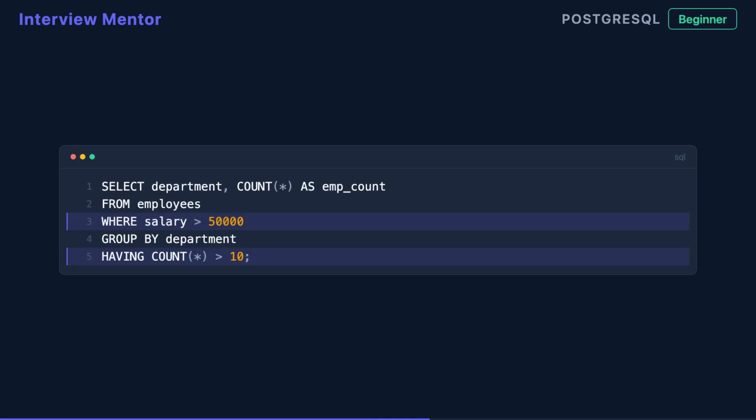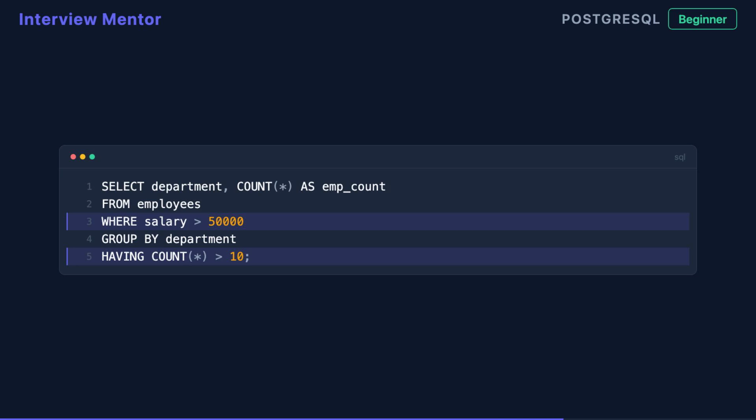Here are both clauses working together. We select department and count of employees from the employees table. WHERE salary > 50,000 filters out low earners before grouping. GROUP BY department then aggregates the remaining rows. Finally, HAVING COUNT(*) > 10 keeps only departments with more than 10 qualifying employees.